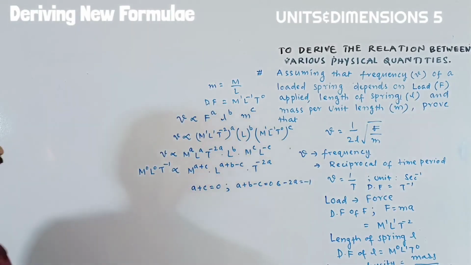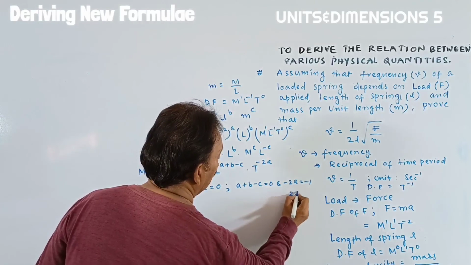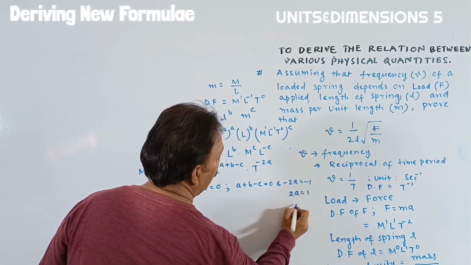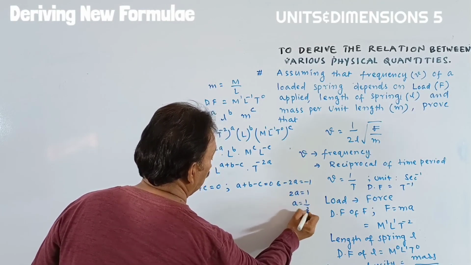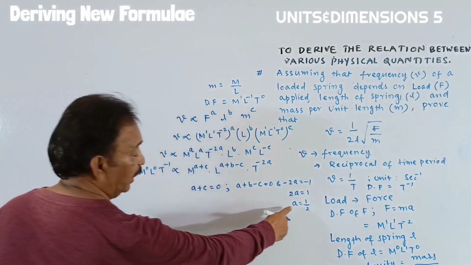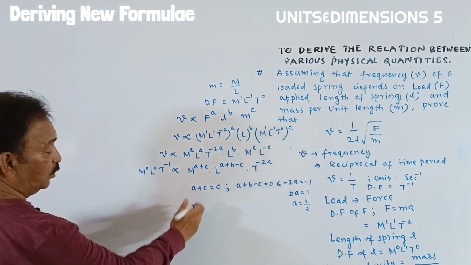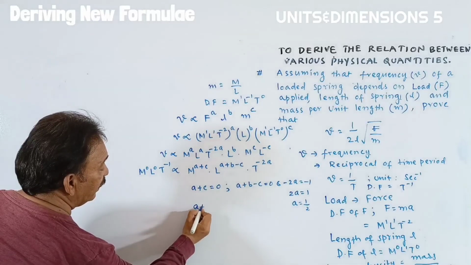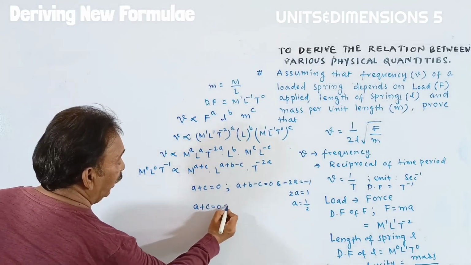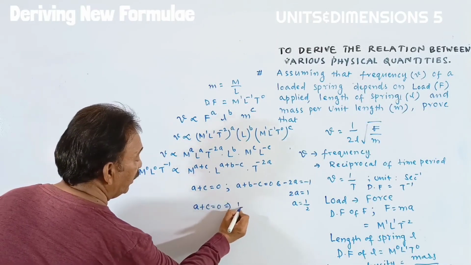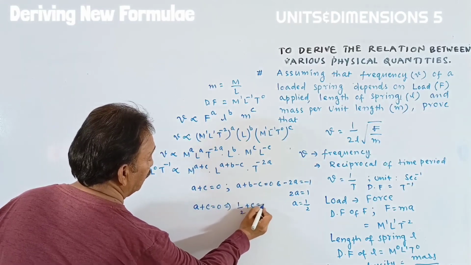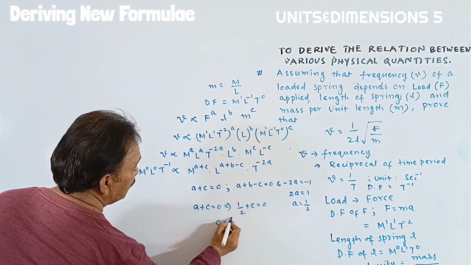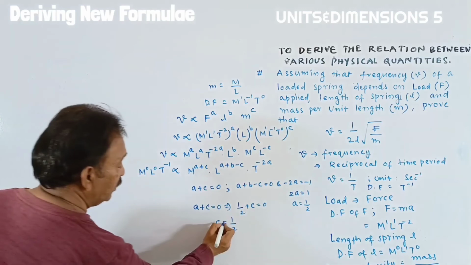It can be written as 2A is equal to 1 and A is equal to 1 by 2. We have the value of A is equal to 1 by 2. Here I am substituting in A plus C is equal to 0: 1 by 2 plus C is equal to 0, and C is equal to minus 1 by 2.